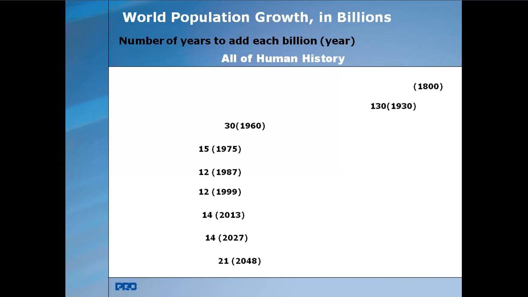From 1930, the population becomes double by 1960, within 30 years. First it doubled in 130 years, and second it doubled in 30 years.